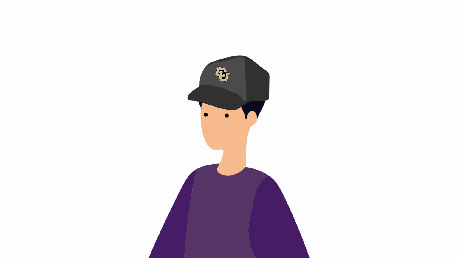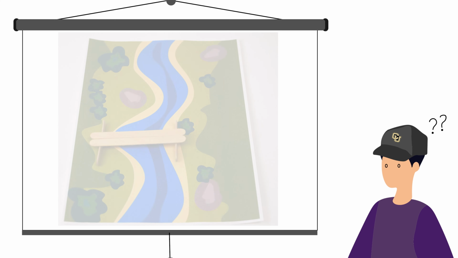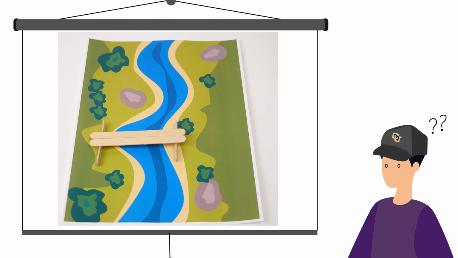Today, we are going to learn about the variety of materials used by engineers in the design and construction of structures, such as modern bridges. Have you ever looked at a bridge and wondered what it was made of and where the materials came from?